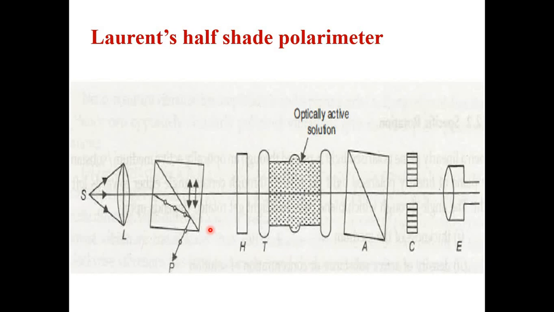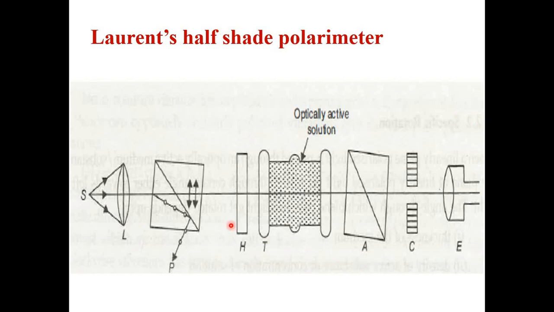Okay, write down half shaded plate. Next to that you can see T is provided. T is nothing but the tube containing solution. Whatever optically active solution is there, that is kept in a particular tube. So T stands for tube containing optically active solution.